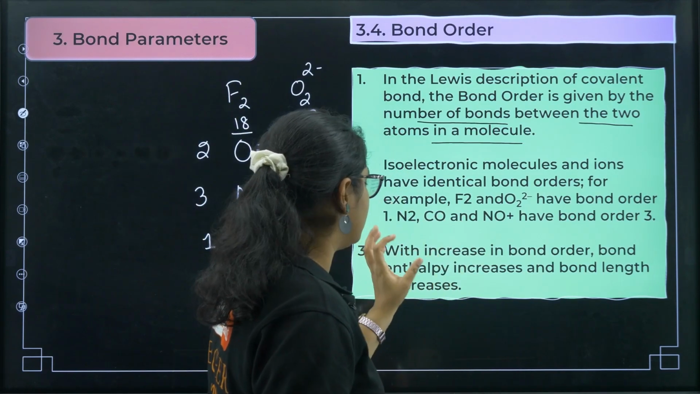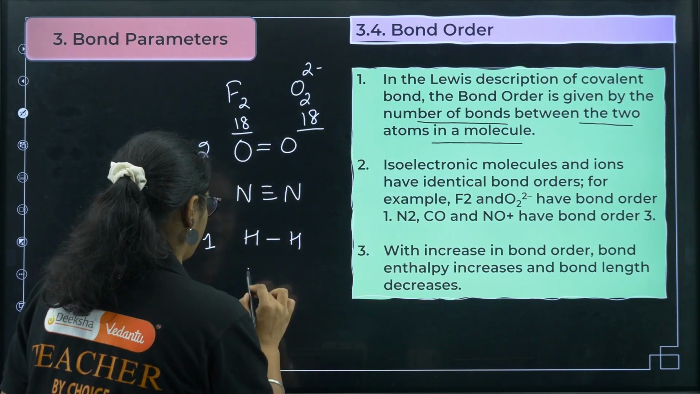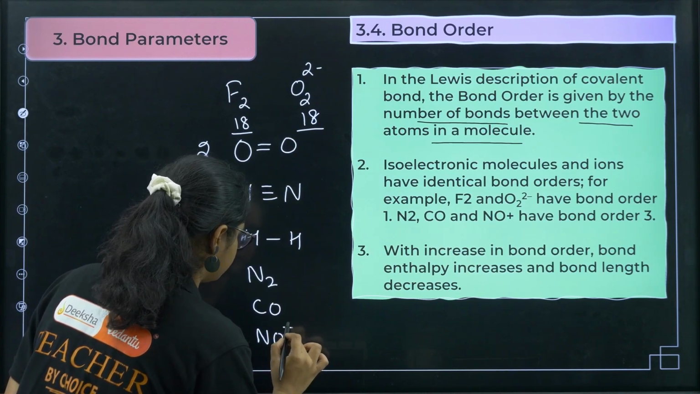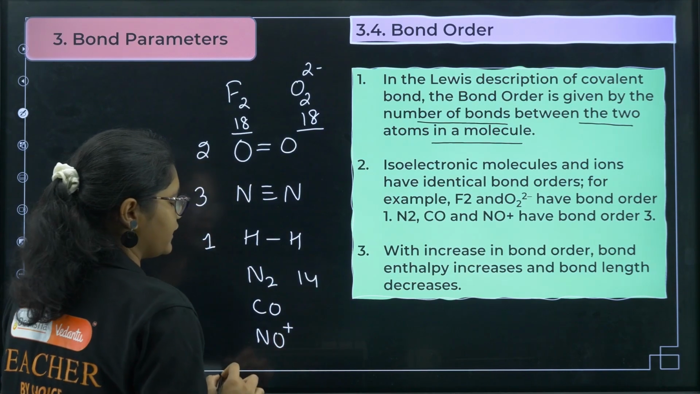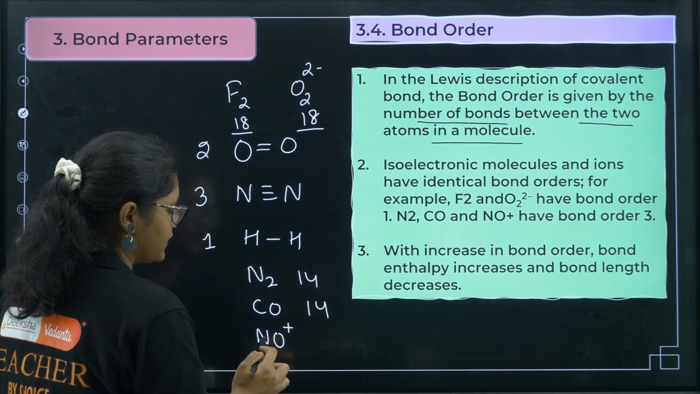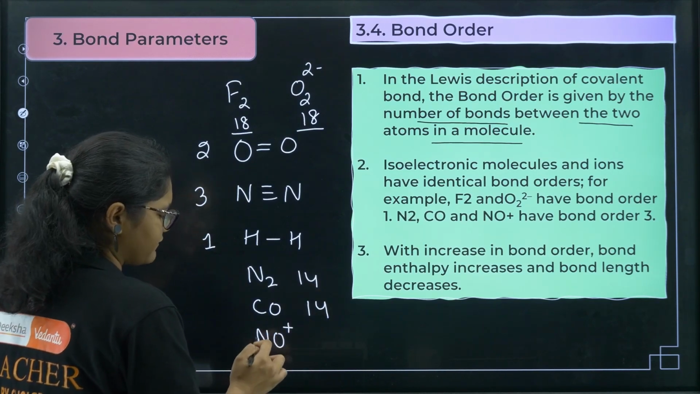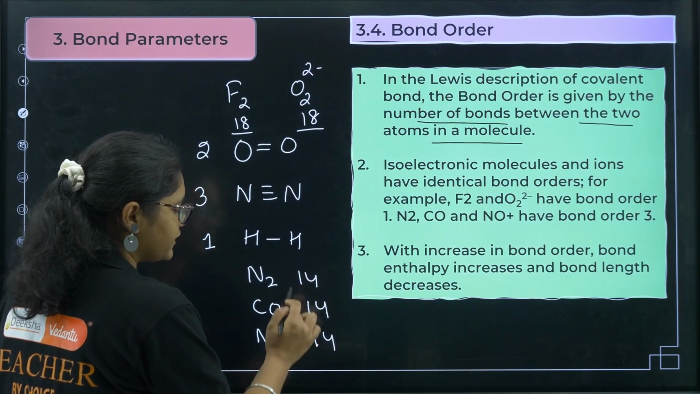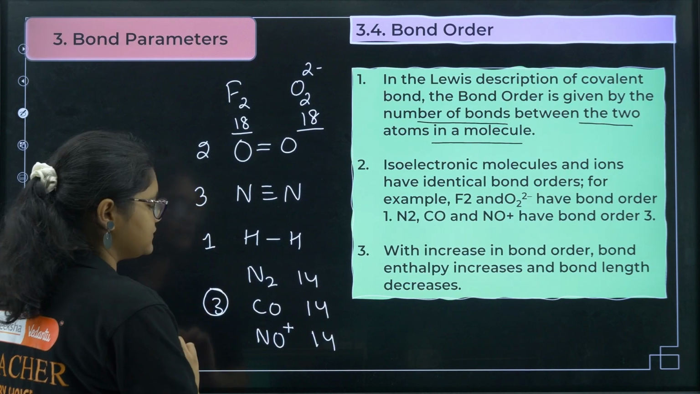Now if you compare N2, CO and NO+. N2 has 14 electrons total, 7 plus 7. Carbon and oxygen, 8 plus 6, 14. Here 7 and here 8, 7 plus 8, 15, minus 1, 14. So they all will have the same bond order, that is 3.